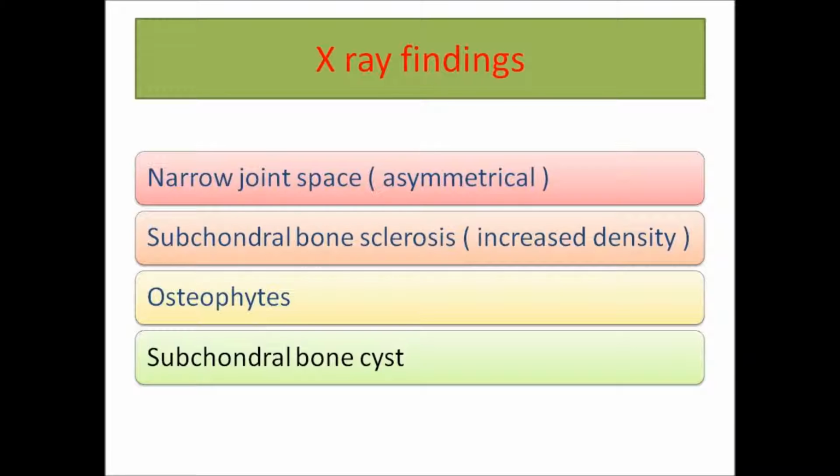Also, as we said, there will be subchondral bone sclerosis, seen as an increased density at the area below the cartilage, and there will be osteophytes formation and subchondral bone cyst. These features, which we have discussed in pathogenesis, are all seen on X-rays in case of advanced osteoarthritis.